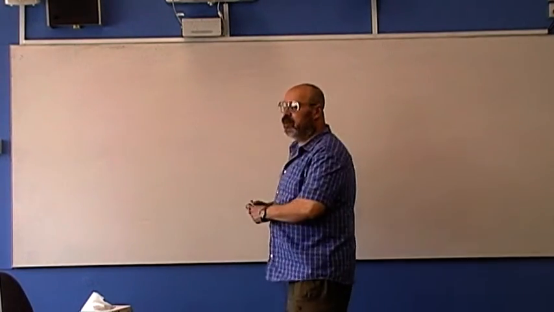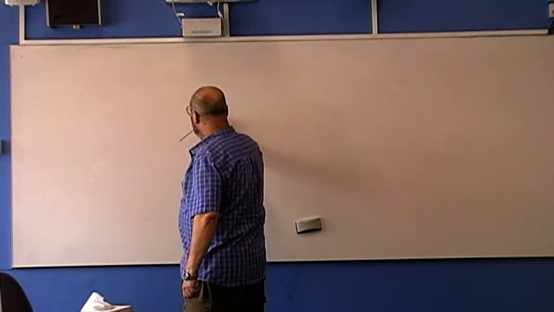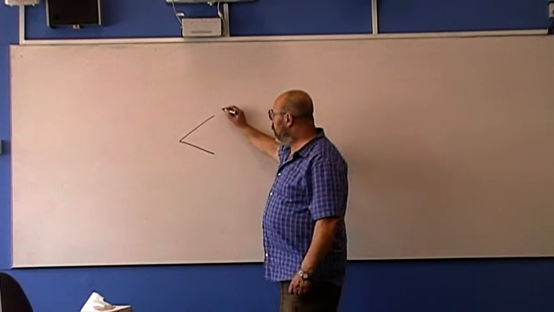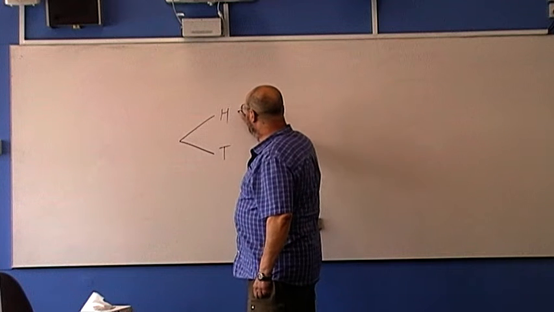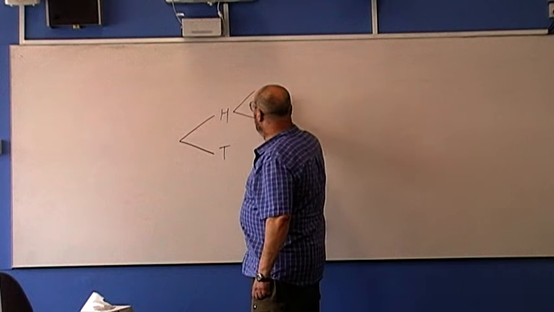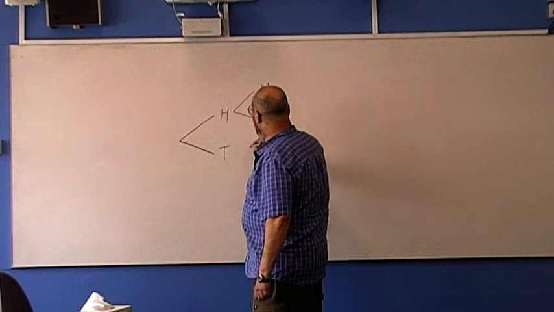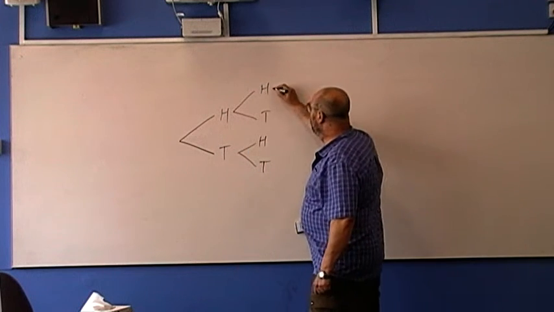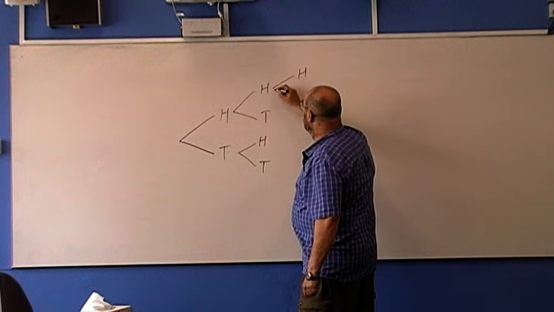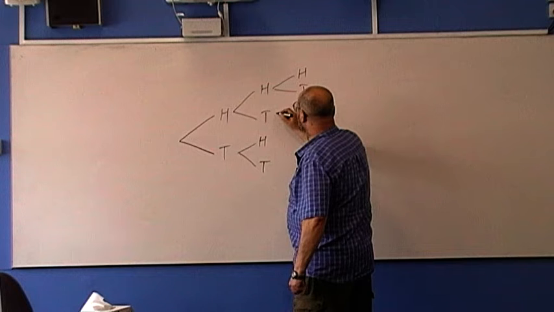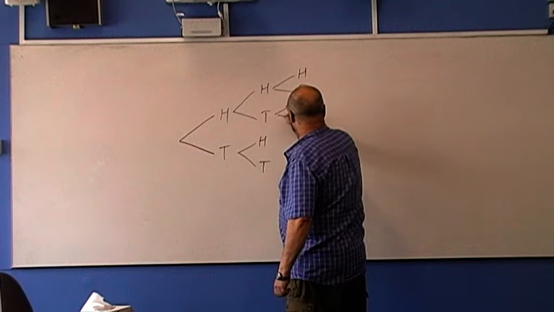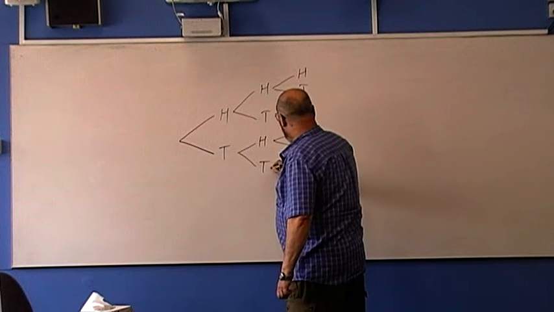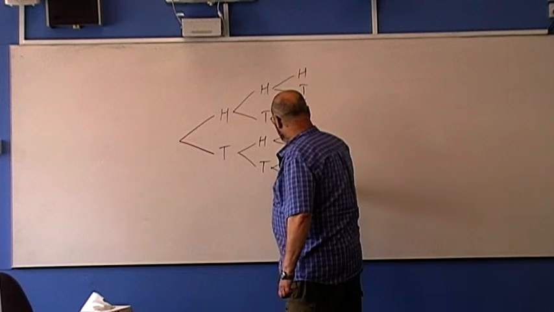What outcomes can we get when we toss the first coin? H or T, head or tail. When we toss the coin a second time, head, tail, head, tail. We toss the coin a third time, head, tail, head, tail, head, tail, head, tail.